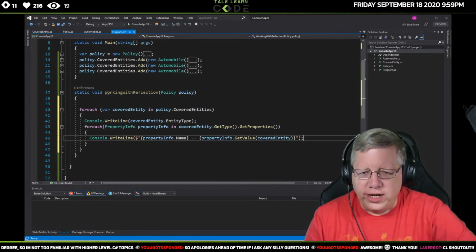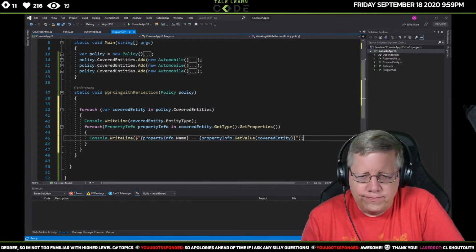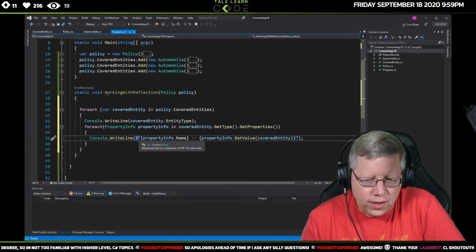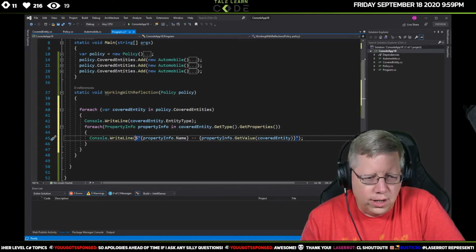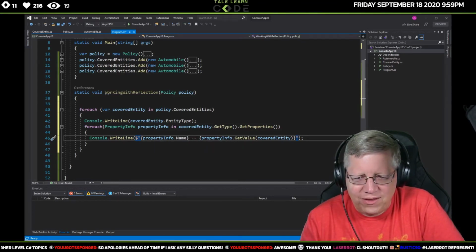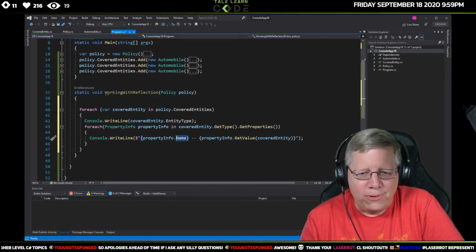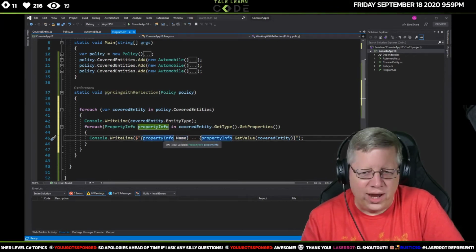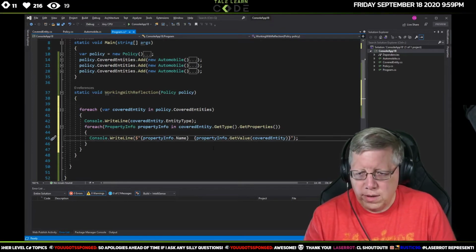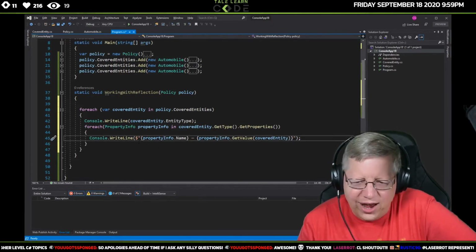All right, so what I've done here. Number one, I'm using interpolation. That's why I've got the $, and by putting these in curly brackets, it'll replace that. So it's building the string as I go. I'm just gonna make this look a little nicer and put an M dash in there.